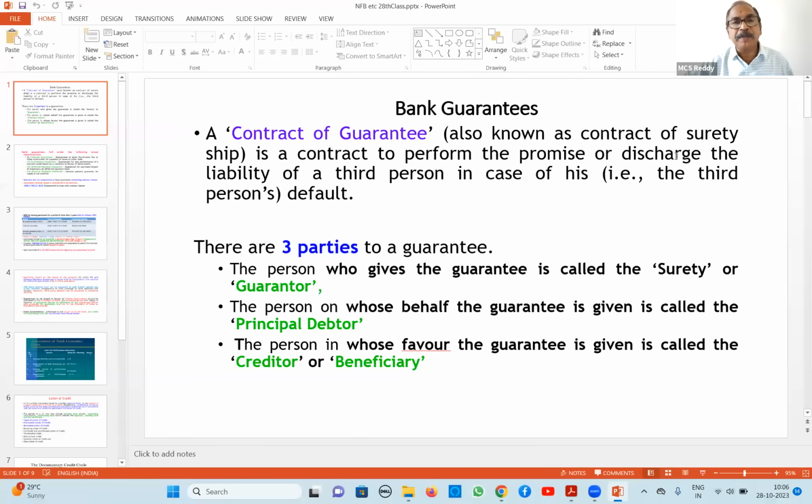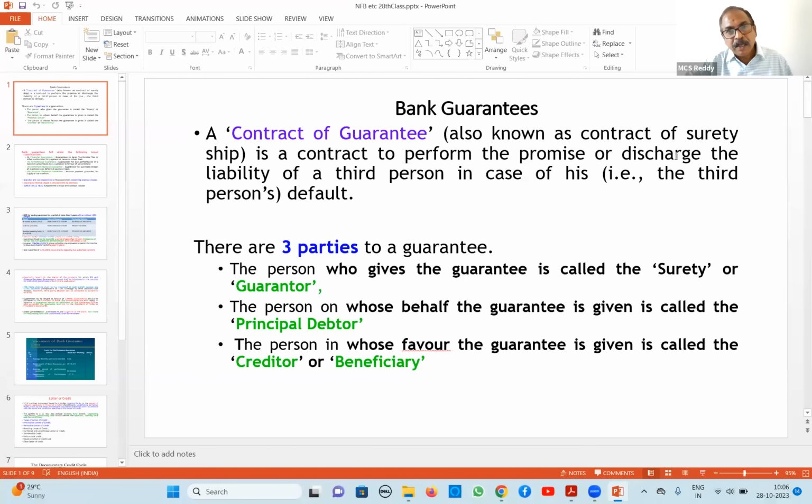This happens in deferred payment guarantee. This is the second one. And the third type of guarantee is the advance payment guarantee. Suppose our customer is buying some commodity from a supplier. So the supplier has to supply to our customer.